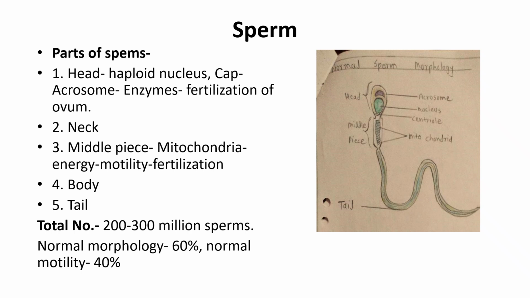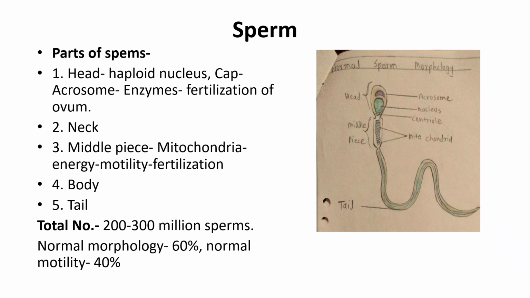The normal sperm morphology: the parts of the sperm are head, neck, middle piece, body and tail. So the head is a haploid nucleus. The cap contains the acrosome, which contains enzymes for the fertilization of the ovum. These are the digestive enzymes. Then the neck portion, then the middle piece, which contains mitochondria for energy, which is required for the motility in the fertilization process. Then body and tail.